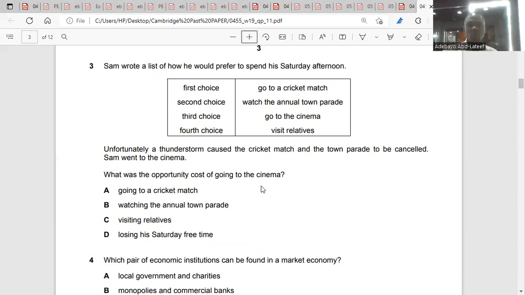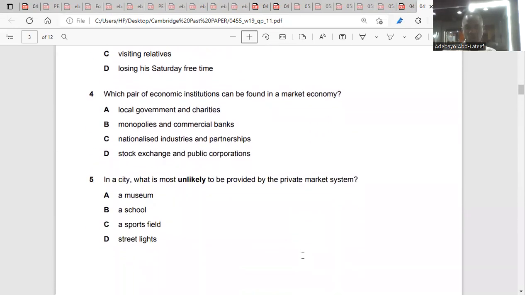So what is the opportunity cost of going to the cinema? The opportunity cost of going to the cinema is visiting the relatives. So that means visiting the relatives is the real cost. Why is the opportunity cost this? Because the other two are cancelled already. So number 3 is C. Is it clear? Yes.